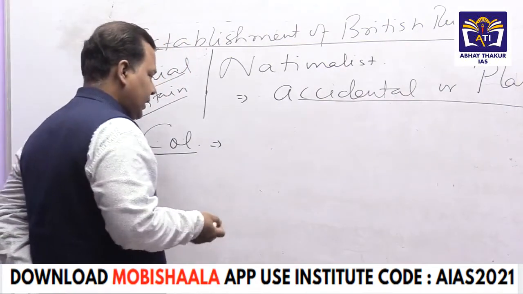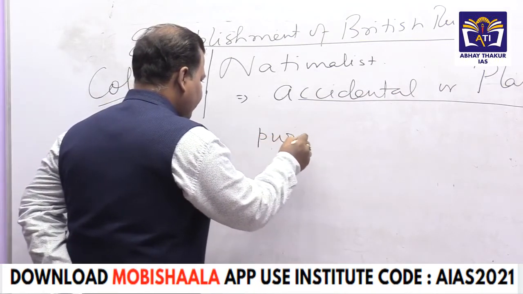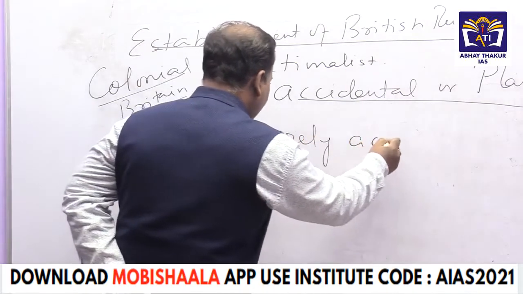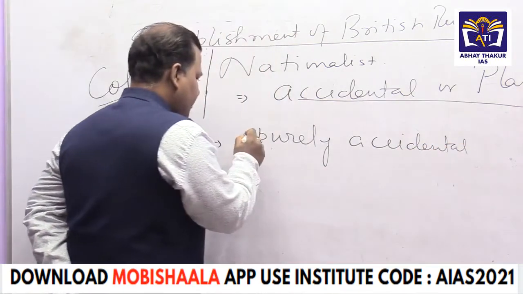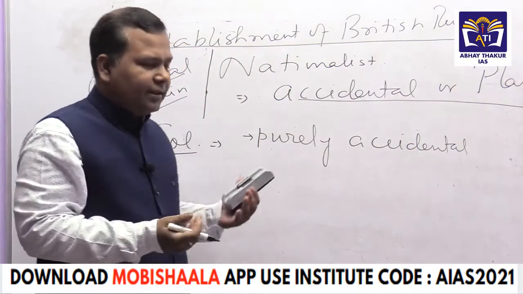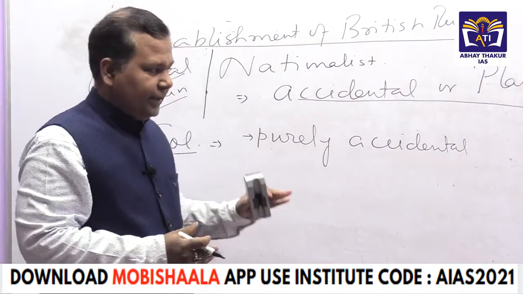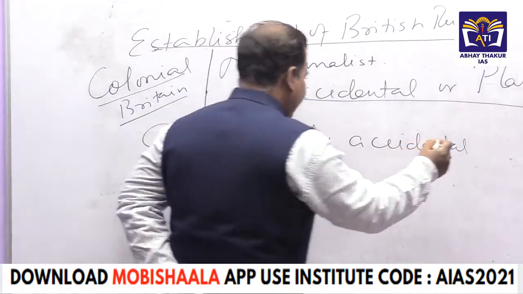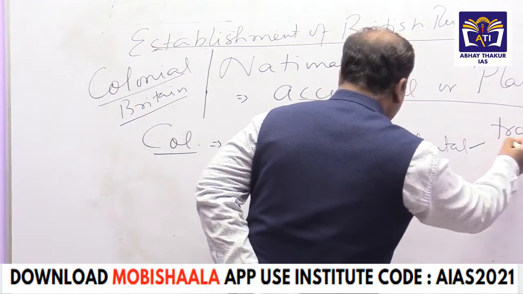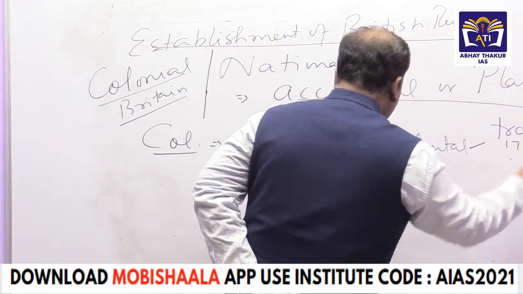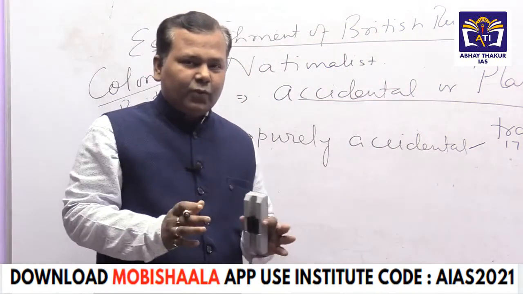Colonial historians are saying that British victory was purely accidental. That means without planning. This is the very first point here. Without planning, I mean to say they emphasized that the British came as traders and they were doing trade from the 17th century in India. In the beginning of the 17th century, in 1608, they made the first settlement at Surat.